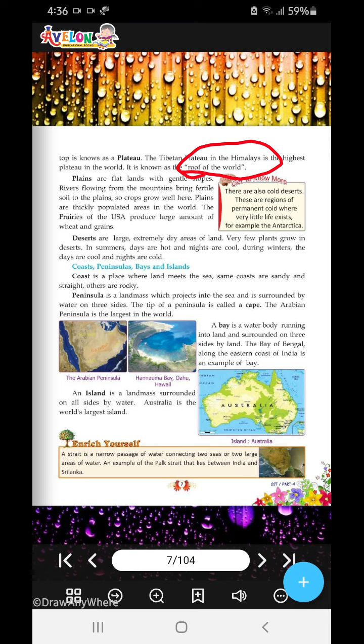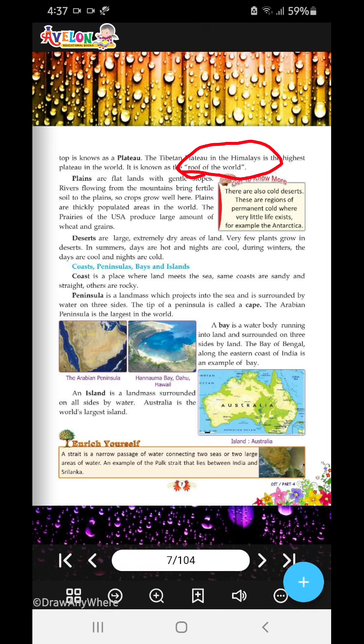Deserts are large and extremely dry areas of land. They are very dry and have sand all around. Very few plants grow in these deserts. In summers, the days are hot and nights are cool, while in winters, the days are cool and nights are cold.